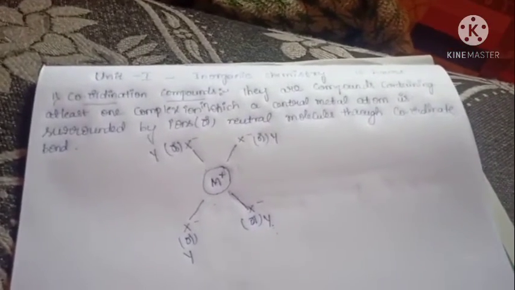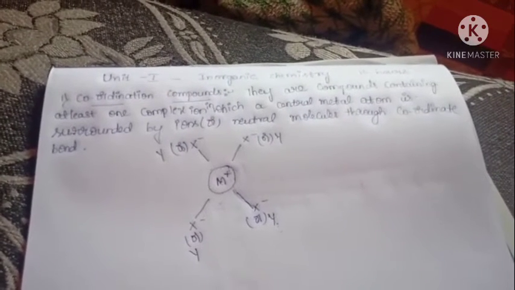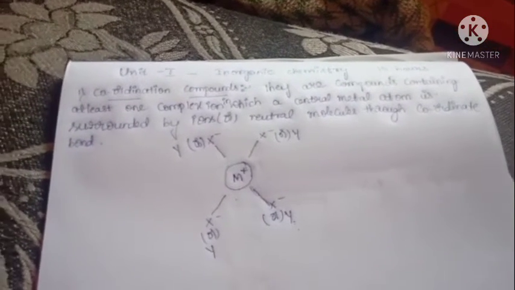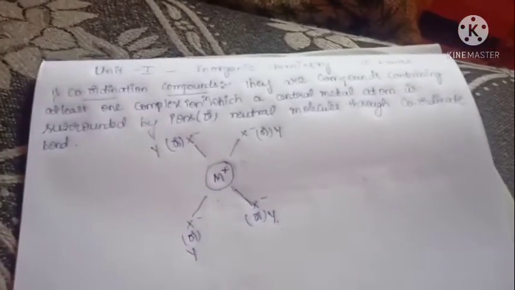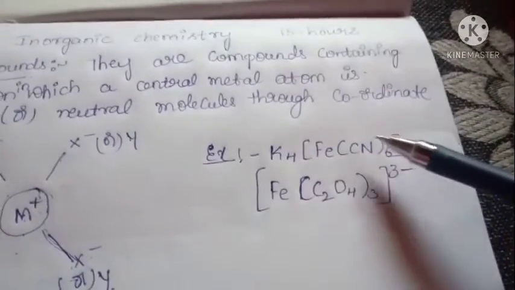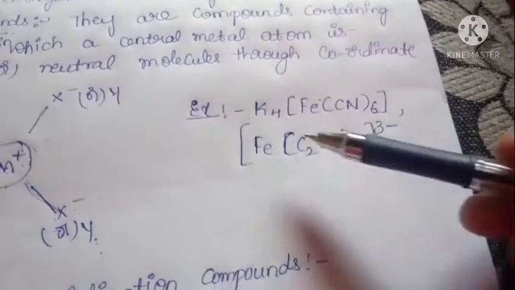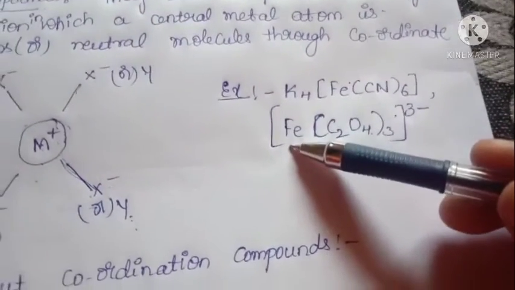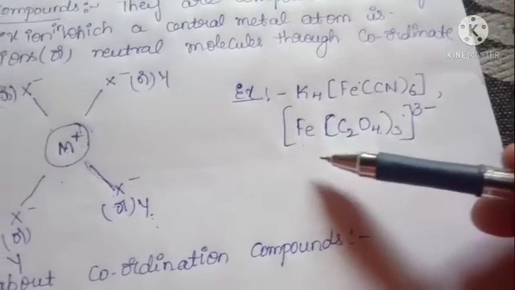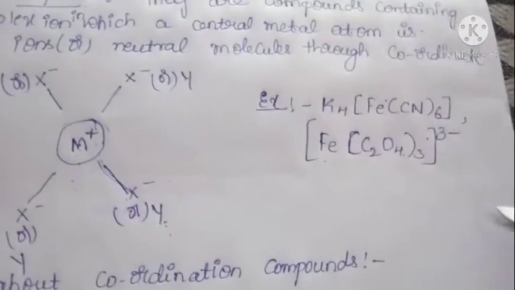Once again I will tell you, coordination compounds are compounds containing at least one complex ion in which a central metal atom is surrounded by ions or neutral molecules through a coordinate bond. An example of a coordination compound is potassium hexacyanoferrate, potassium trioxalatoferrate. It may be called ferrate or iron. I will explain the naming of coordination compounds later.